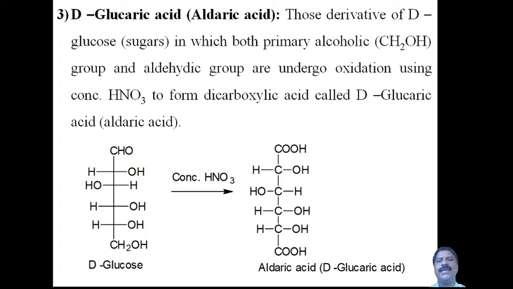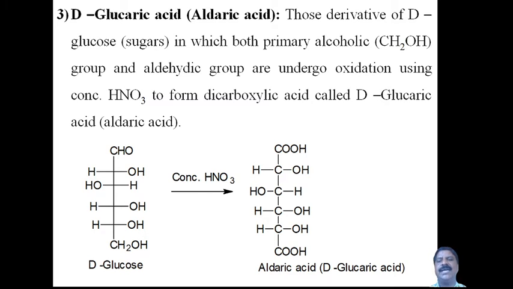Now coming to glucaric acid, the derivative of D-glucose or sugar or monosaccharides, whatever it may be, in which both the primary alcoholic group and the aldehyde group undergo oxidation using a strong oxidizing agent like concentrated HNO3, concentrated nitric acid, to form a dicarboxylic acid, called D-glucaric acid, or aldaric acid.